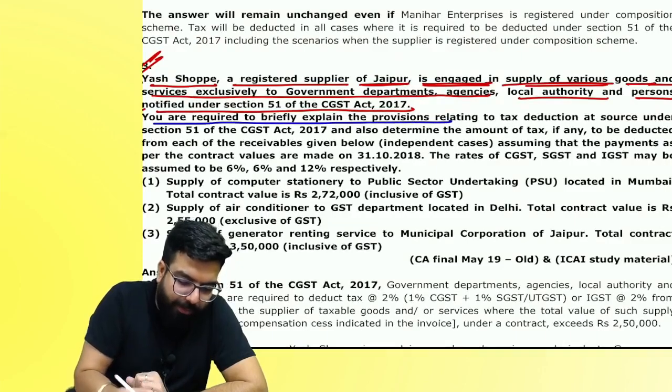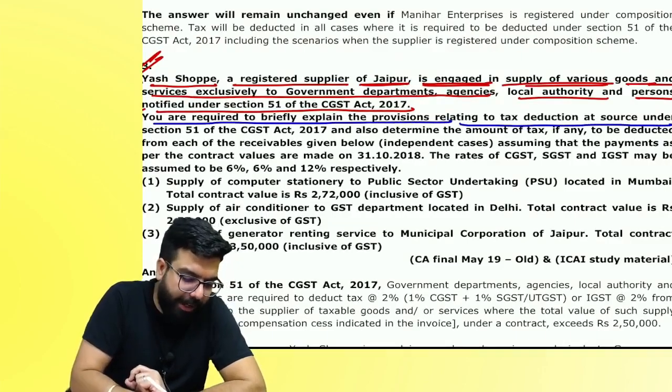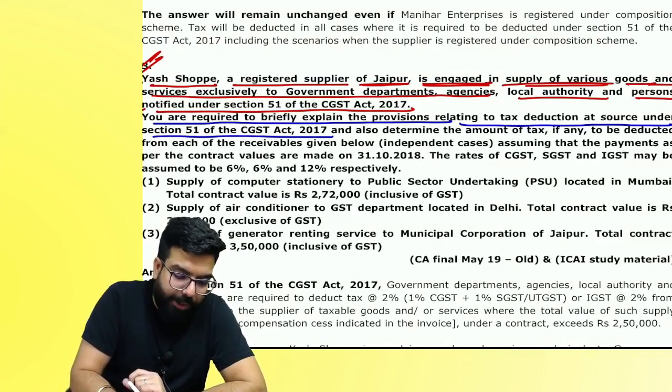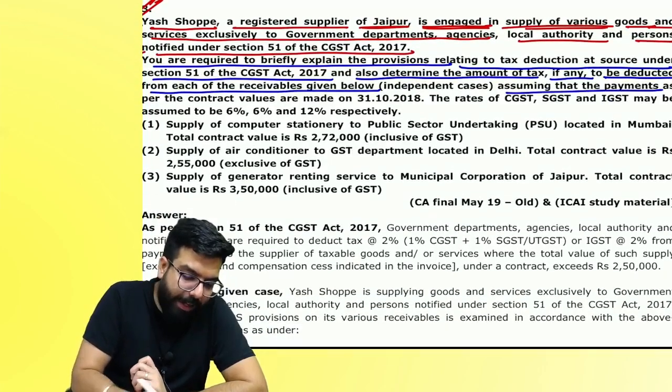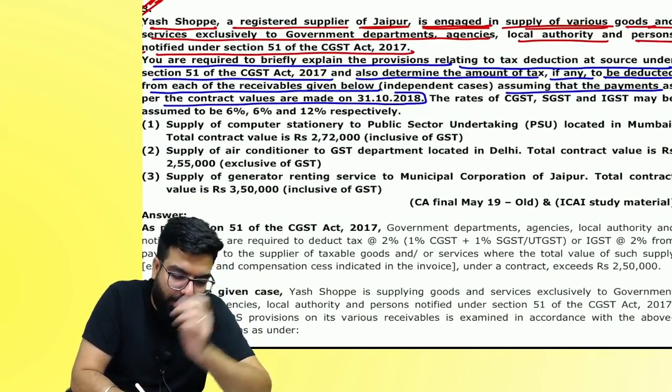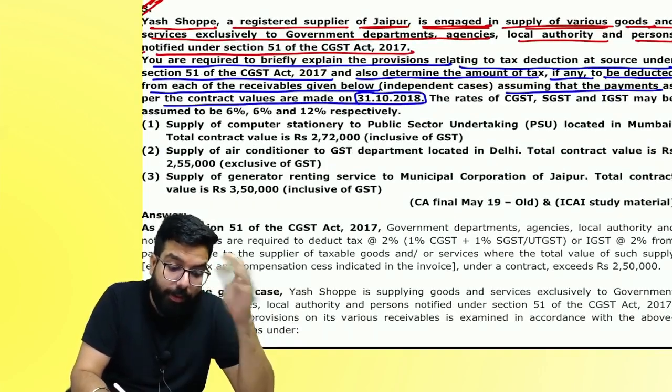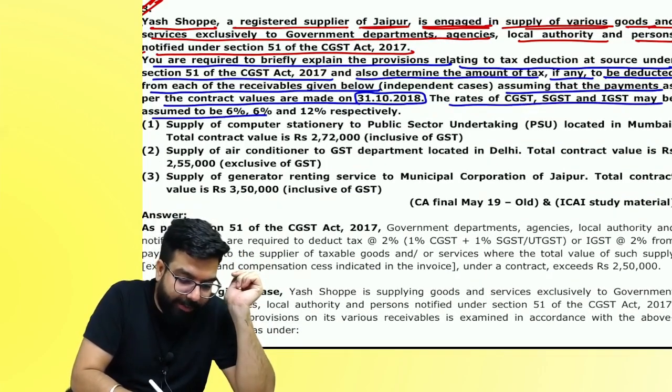You are required to briefly explain the provision relating to TDS under section number 51 and also determine the amount of tax, if any, to be deducted from each of the receivables, assuming that the payment for the contract is made on or before 31st. The rate of GST is given.